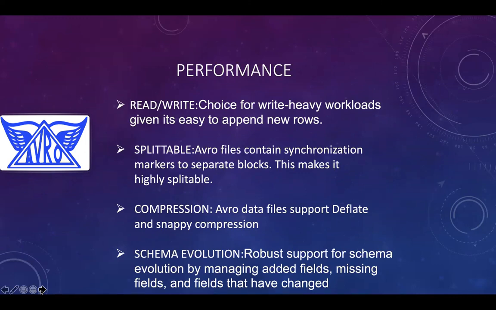Avro data files support deflate and snappy compression. Regarding schema evolution, Avro is the best of all file formats. It provides robust support for schema evolution by managing added fields, missing fields, and fields that have changed. So for schema evolution, we give Avro a 10 on 10.